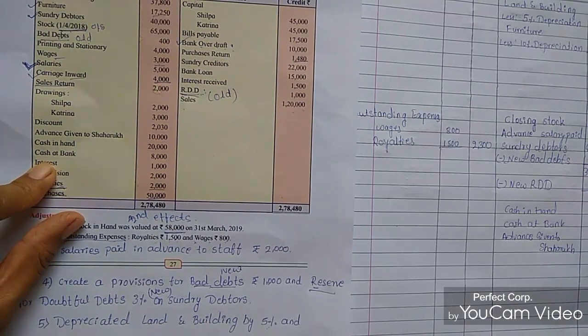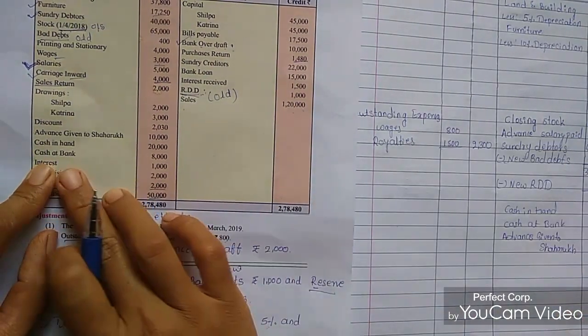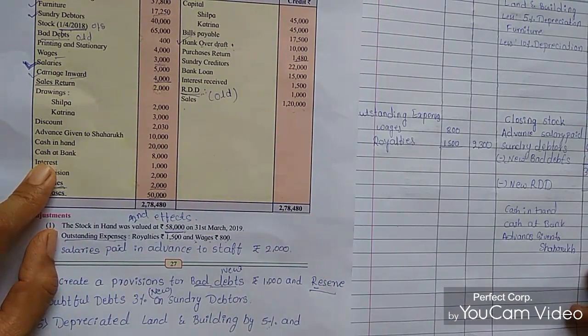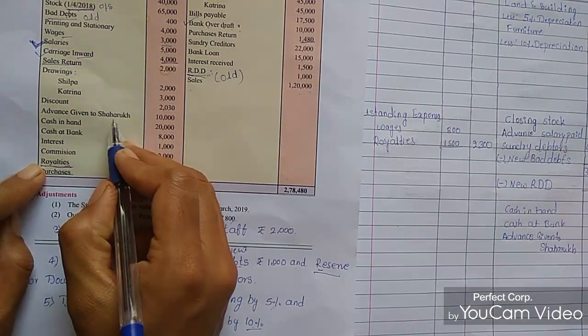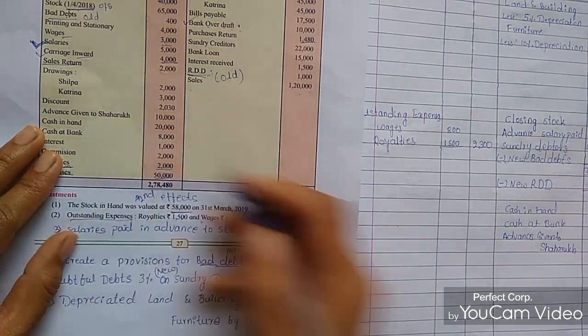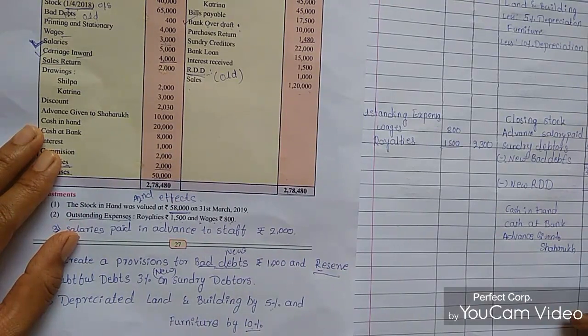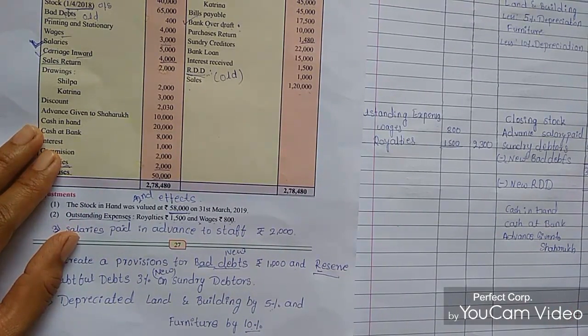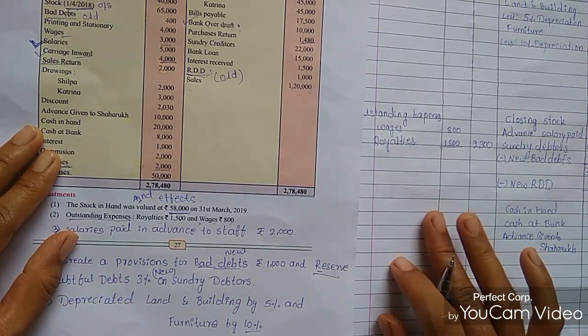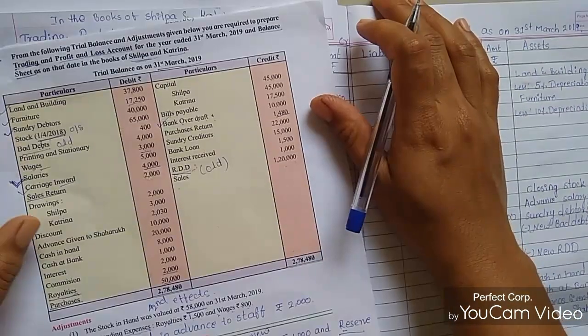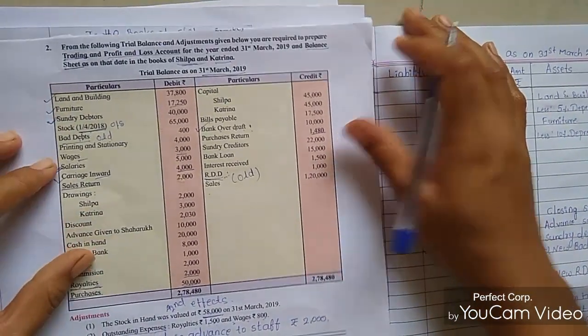Cash at bank is 8,000, and advance salary given to Shahrukh is 10,000. So we entered these on the asset side of the balance sheet. Now we'll see which entries come on the liability side.